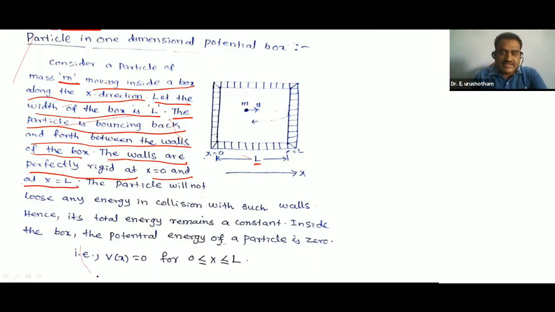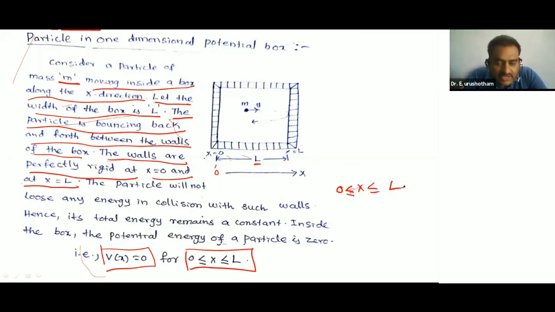You can see that V of x is equal to 0 for the limits 0 to L. So we can write 0 less than or equal to x less than or equal to capital L.